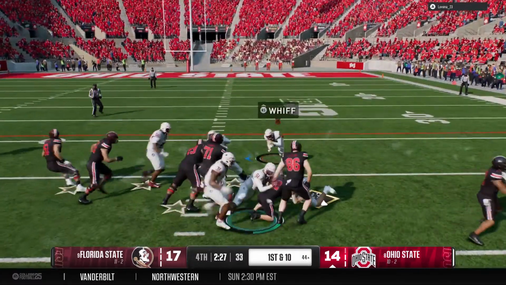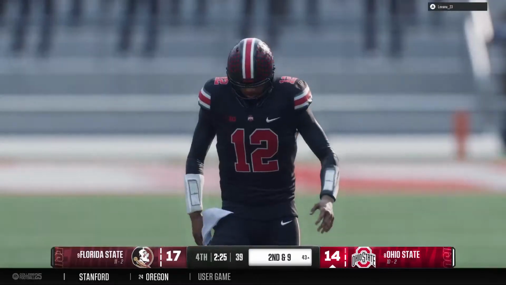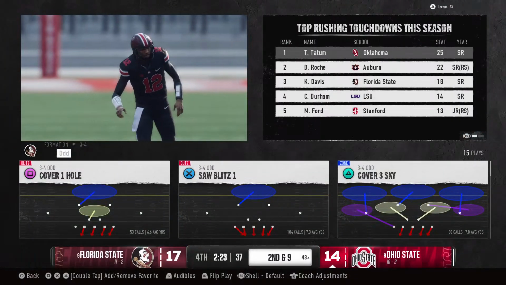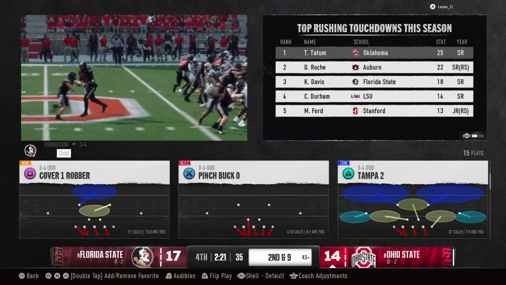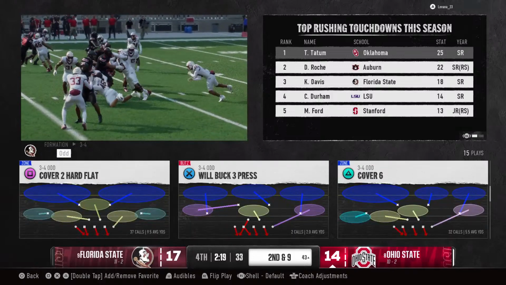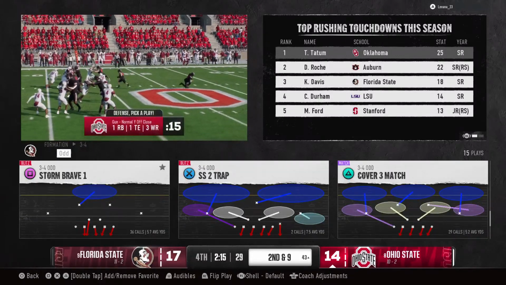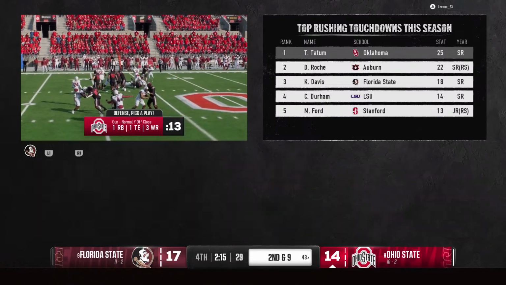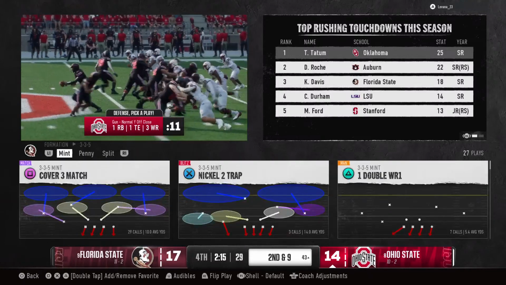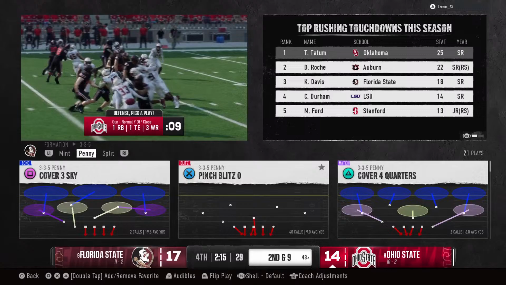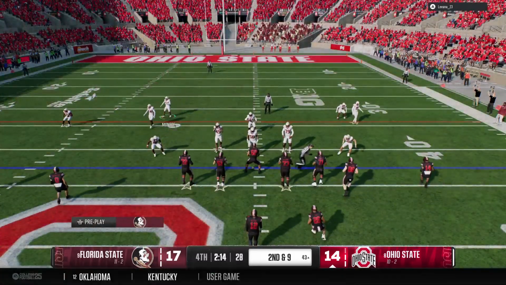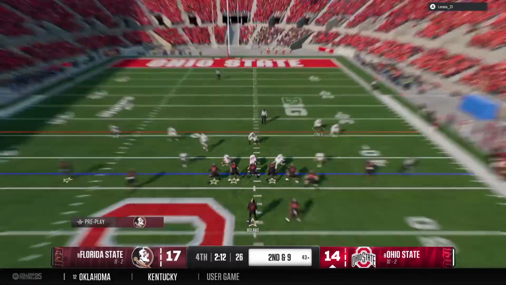There's the handoff. Stopped after a small gain. Now looking at 2nd and 9. Chris, you know, the spread era over the years has always grown offensively, but I've been always impressed with defenses that really build their defense to play in space, still have an ability to be sound at the line of scrimmage and defend a running game. It's exactly what we saw right there. 2nd down play coming up for this offense.